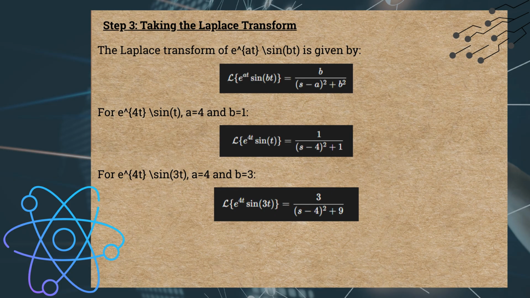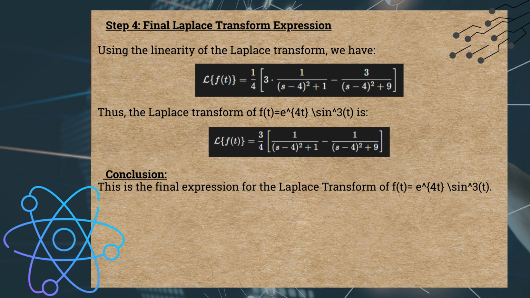For e to the power of 4t times sine of 3t, a equals 4 and b equals 3. The Laplace transform of e raised to the power of 4t times sine 3t equals 3 divided by s minus 4 squared plus 9. Step 4.